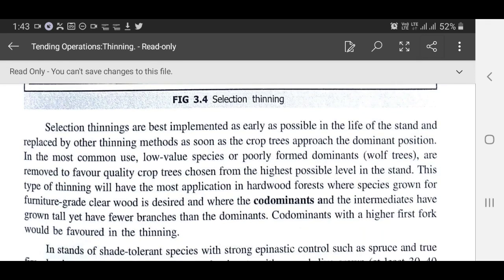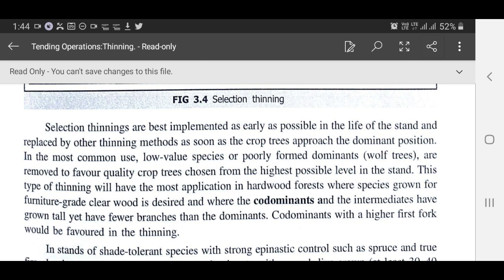Selection thinnings are best implemented as early as possible in the life of the stand and replaced by other thinning methods as soon as the crop trees approach the dominant position. In the most common use, low value species and poorly formed dominants, all trees are removed to favor quality crop trees chosen from the highest possible level in the stand.